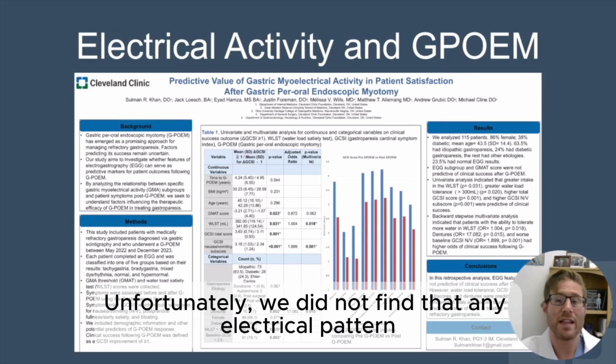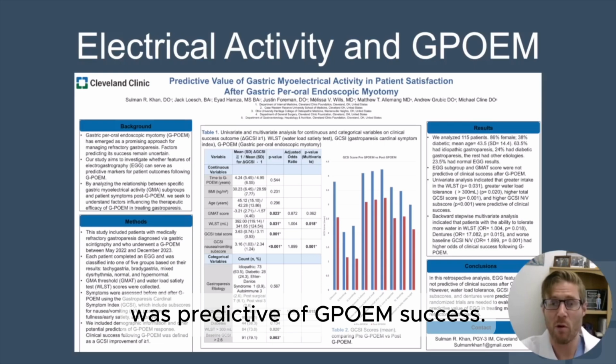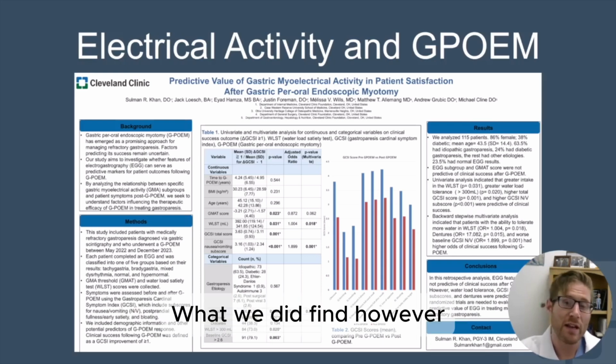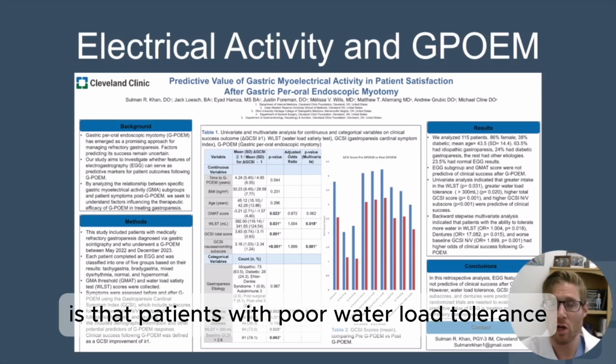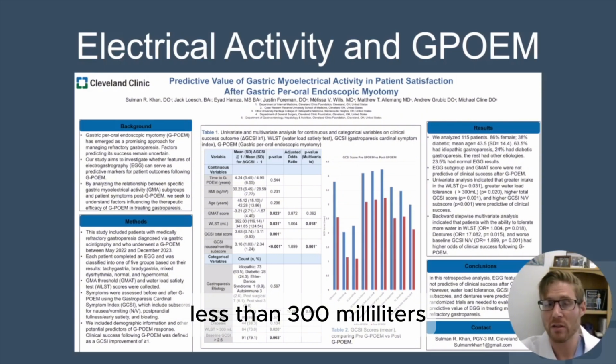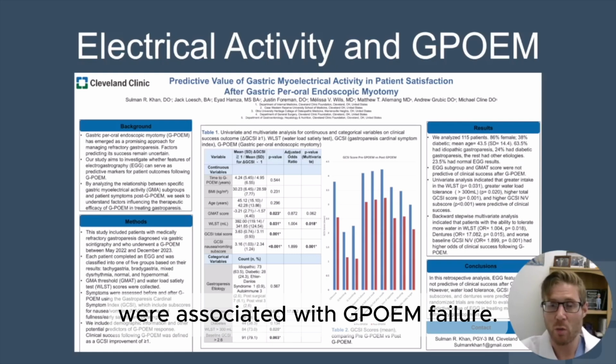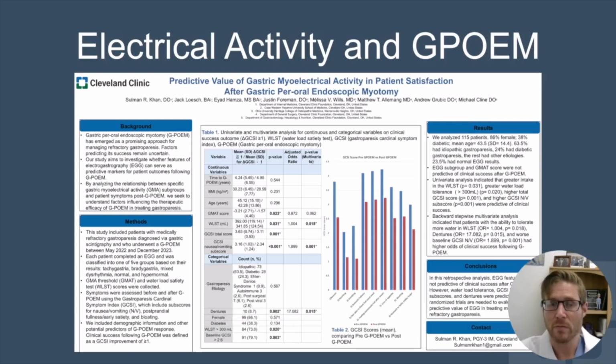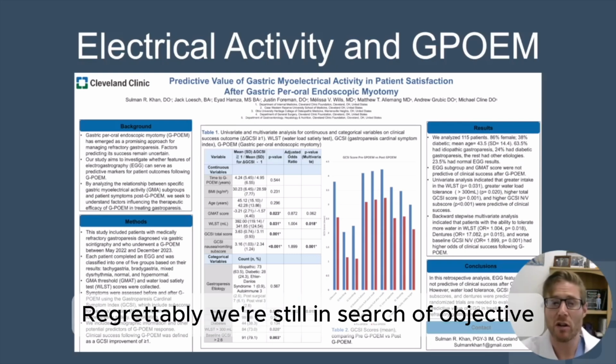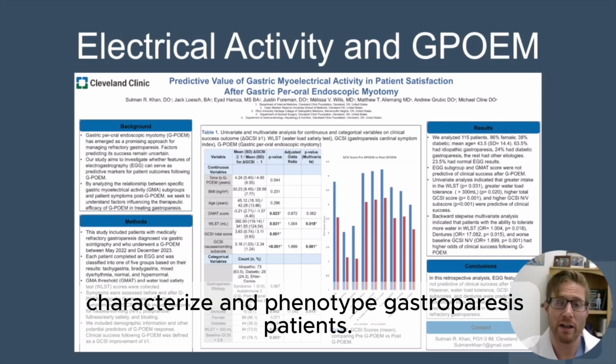Unfortunately, we did not find that any electrical pattern was predictive of GPOEM success. What we did find, however, is that patients with poor water load tolerance, less than 300 milliliters, as well as reduced clinical nausea and vomiting scores, were associated with GPOEM failure. Regrettably, we're still in search of objective and reproducible ways to better characterize and phenotype gastroparesis patients.